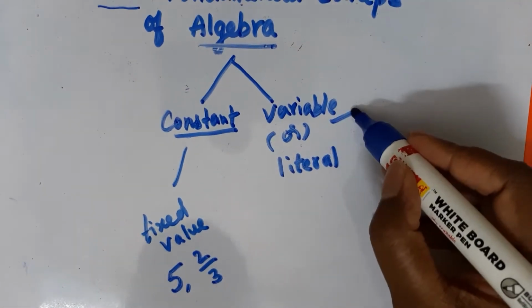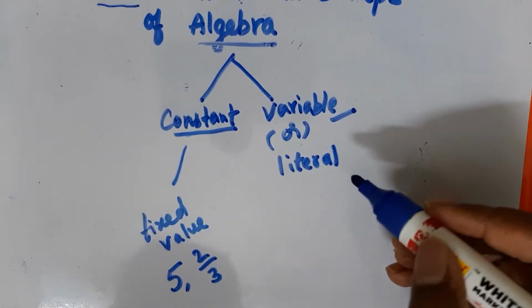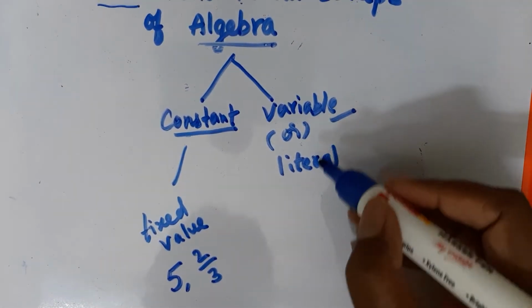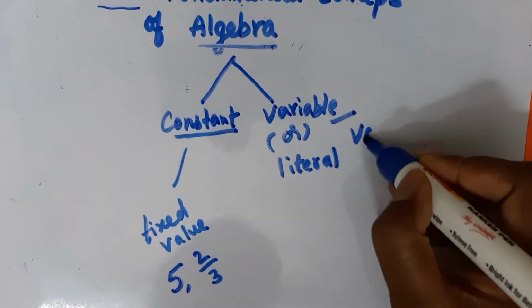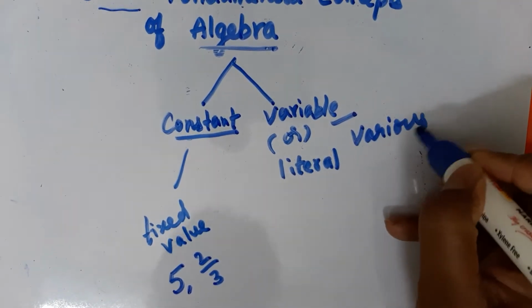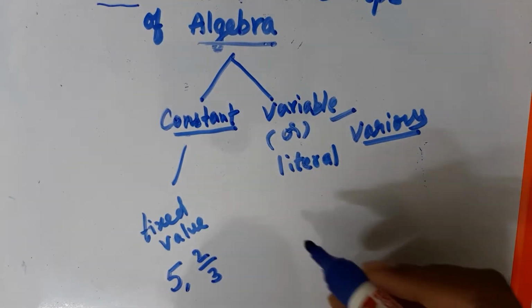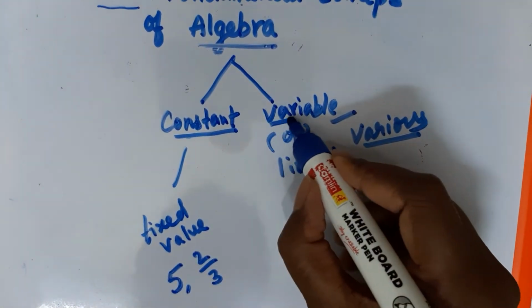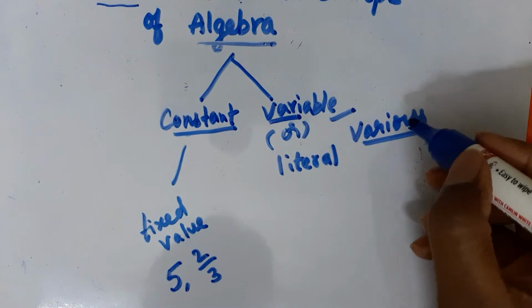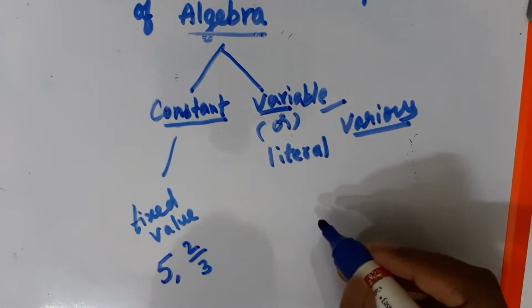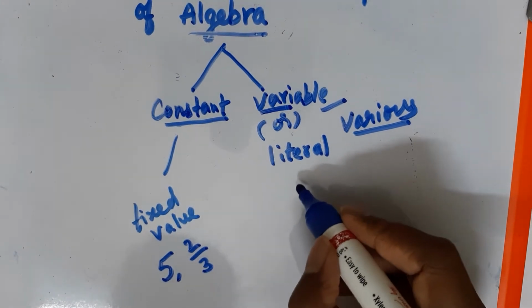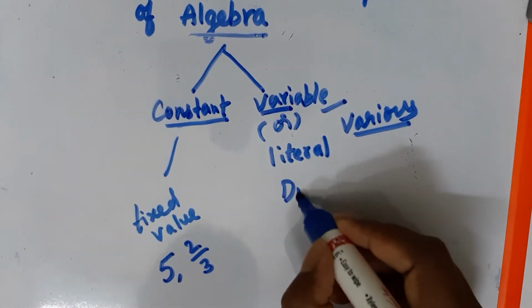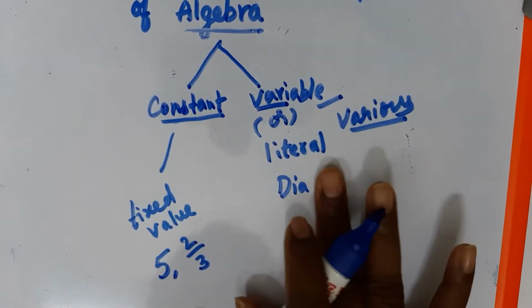Then what is a variable? A variable is a symbol which can be assigned various values. It is called a variable. In the name itself it is there: varies. Varies means changes. For example, we will see.